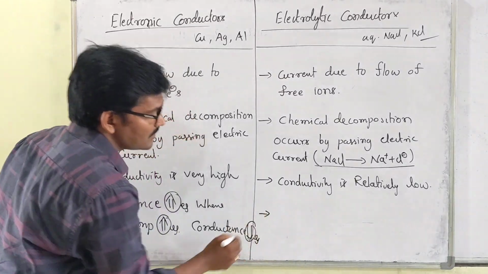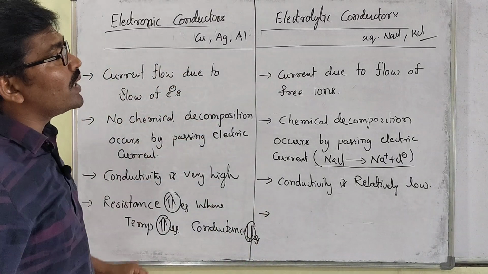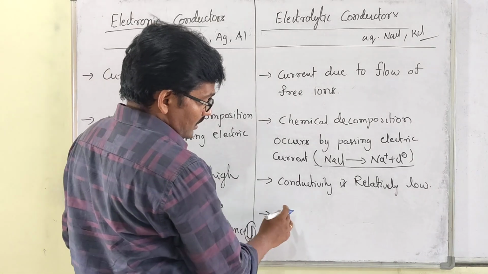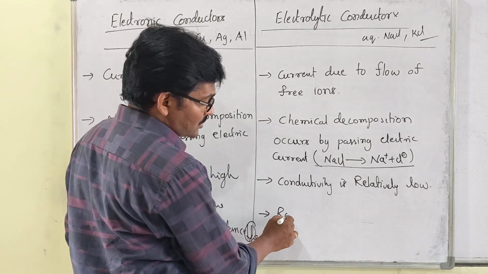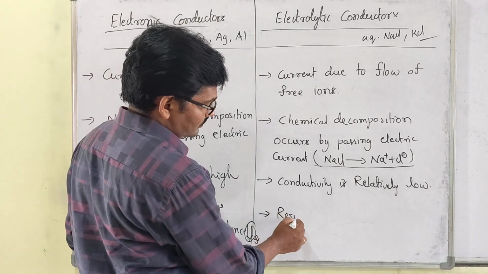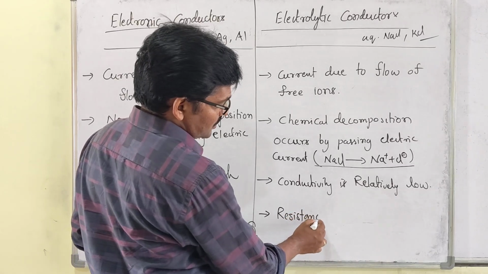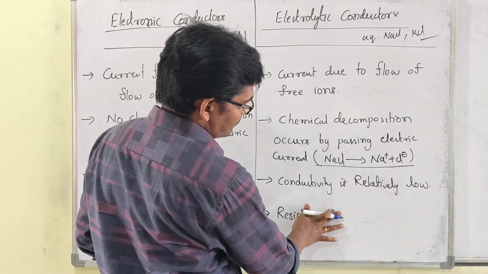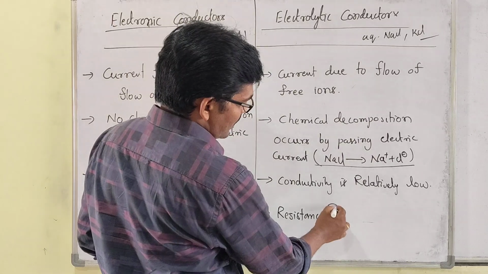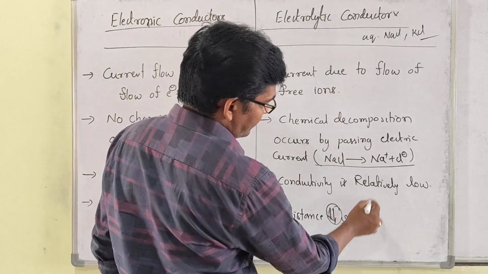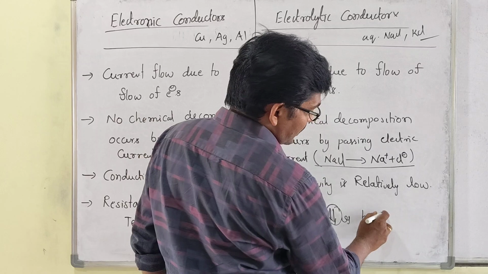Then in electrolytic conductors, resistance decreases by increasing temperature.